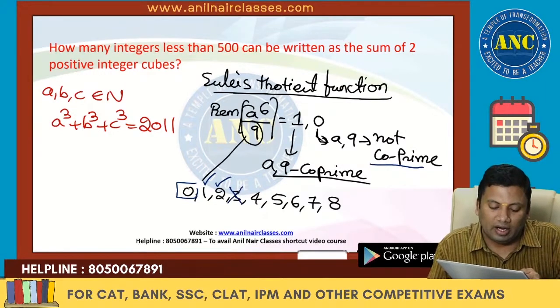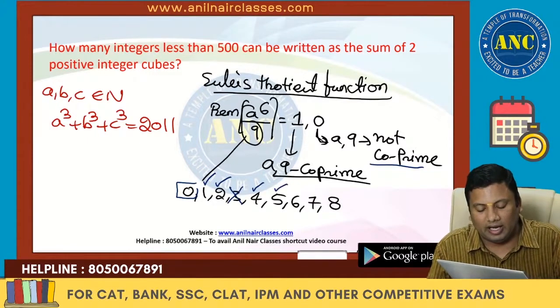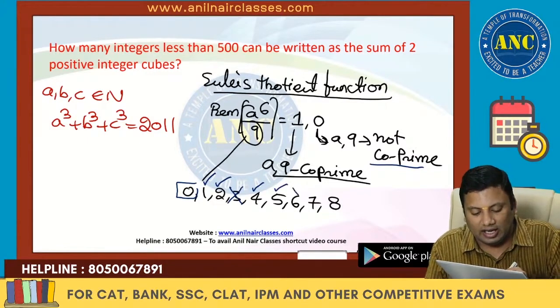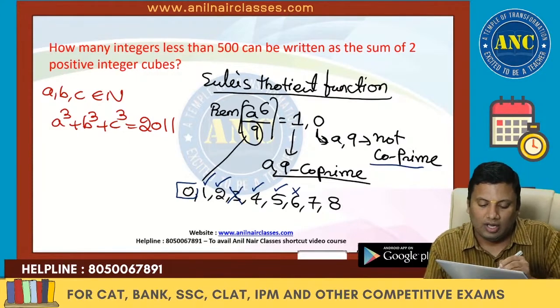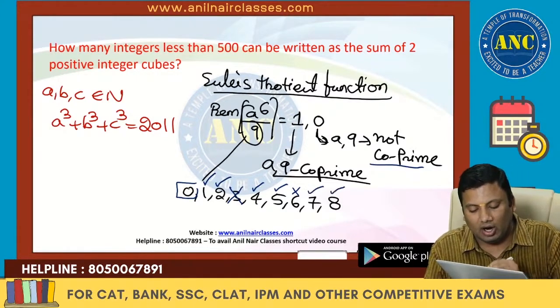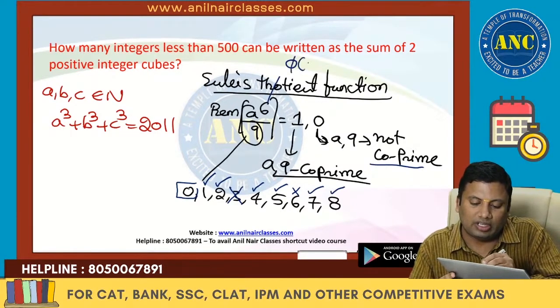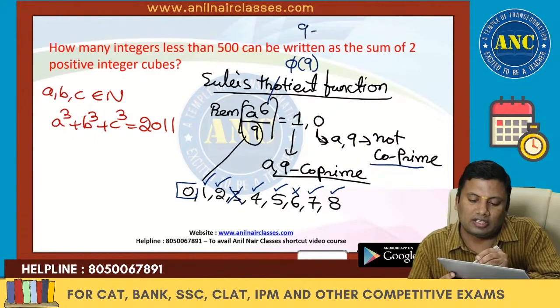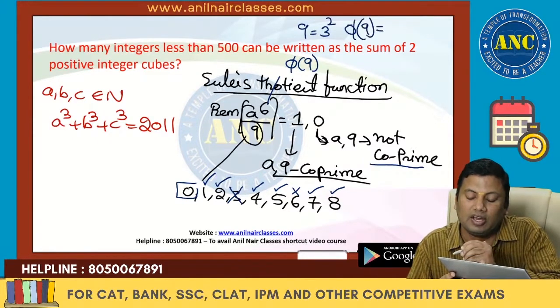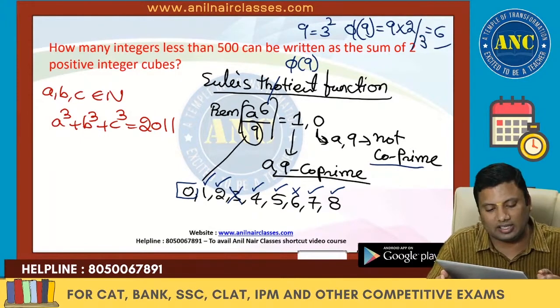4 and 9 are co-prime, directly it is 1. 5 and 9 are co-prime, directly it is 1. 6 and 9 are not co-prime, it is 0. 7 and 9 are co-prime, directly 1. 8 and 9 are co-prime, 1. So this 6 is nothing but the quotient function of 9. How did you get 6? 9 is 3 square, and the count of numbers less than n and co-prime to n is 6. In the remainder class, I have discussed everything.